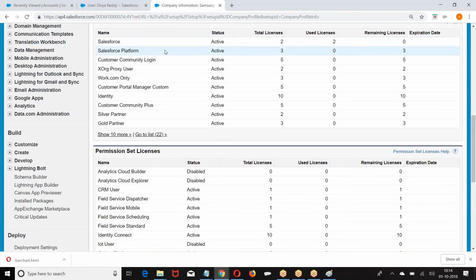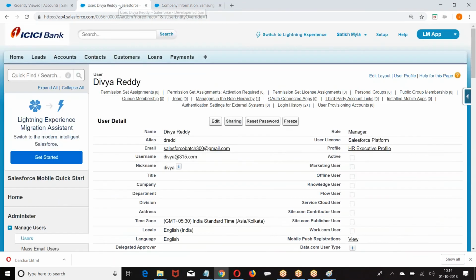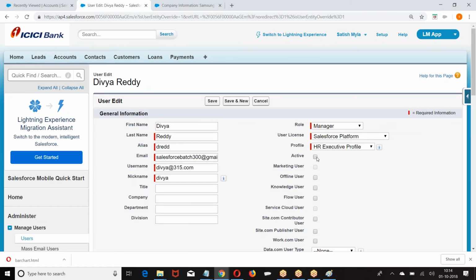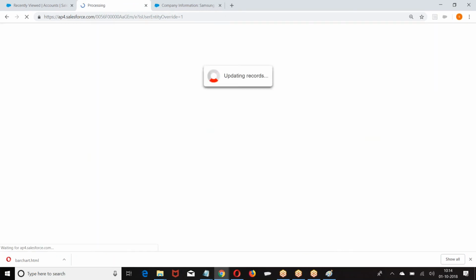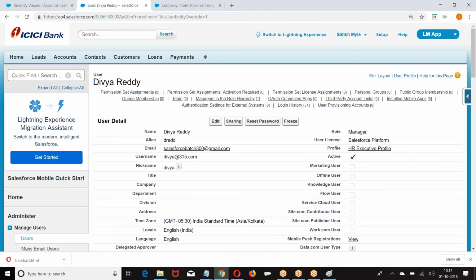When you deactivate, the number of Salesforce licenses is 3. How many of them are in use? 0. How many of them are remaining? 3. So when you deactivate, the license given to Divya will come back to the company. I can assign the same license to someone else. When you freeze, the license given to Divya still remains with Divya only.